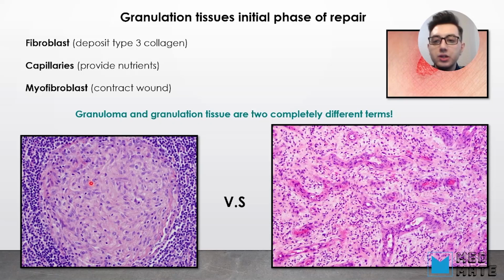I told you earlier, granuloma is the presence of epithelioid histiocytes and fibrous formation around that part of the tissue. While granulation tissue is when we have fibroblasts or fibrosis, and we have the formation of capillaries. Here you can see the capillary formation, and they look completely different from one another.